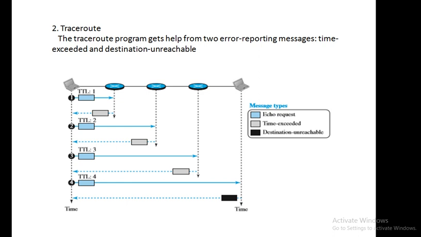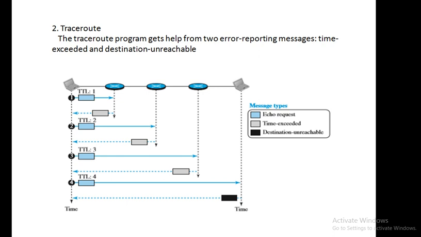When it reaches router 1, the TTL will become 1 because it is decremented by 1. Then it is forwarded to router 2. When it reaches router 2, the TTL becomes 0, the datagram is discarded and an error message is sent to the source. Whenever that error message is sent back, the source will understand that router 2 is alive because it is getting the reply.